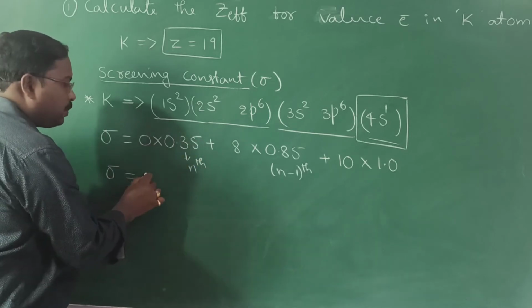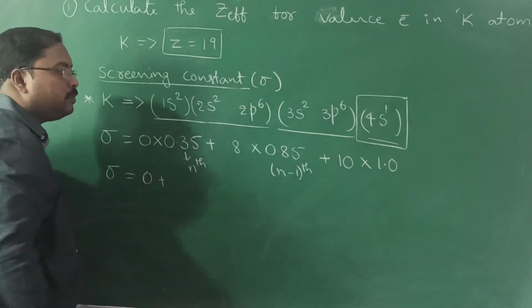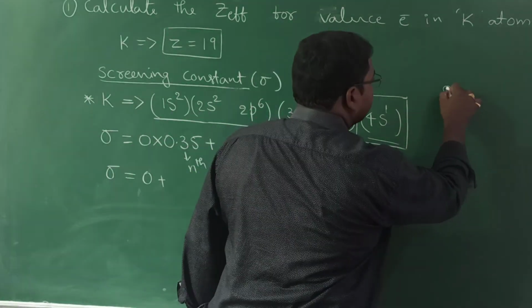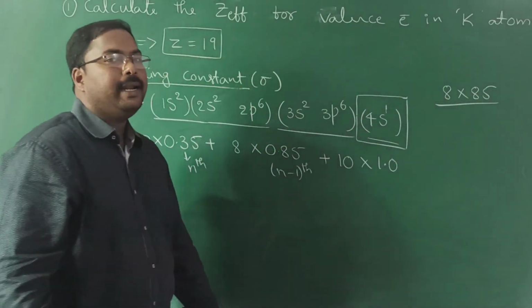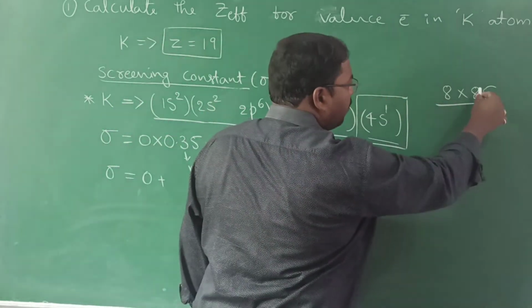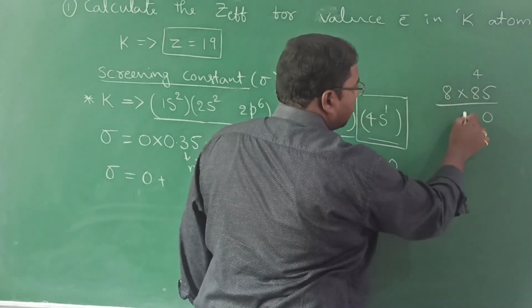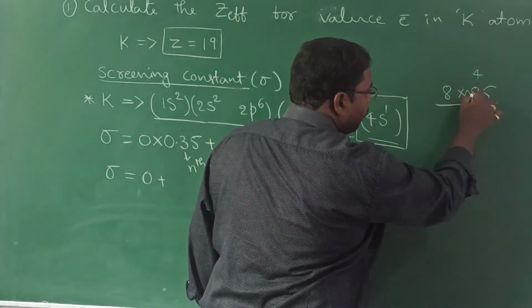Okay? So now finally coming to sigma. 0 into 0.35, plus 8 into 0.85. How much is it? If we calculate 8 into 0.85, I hope you are able to do it fast.